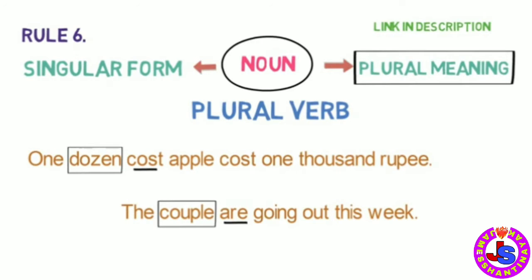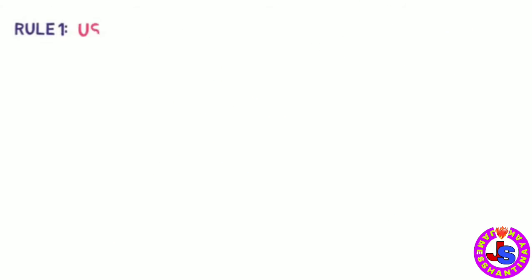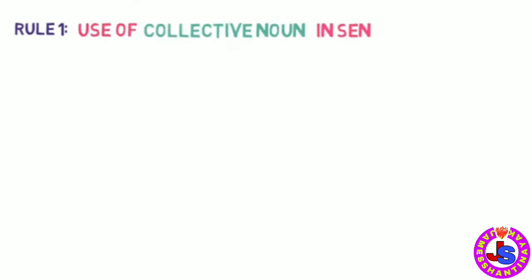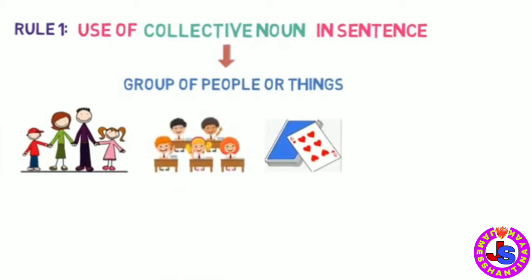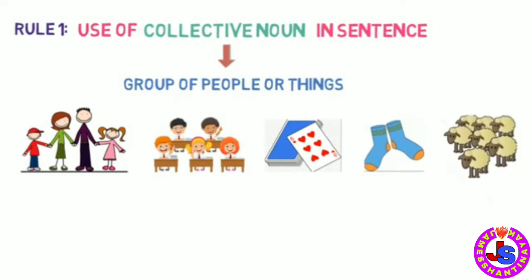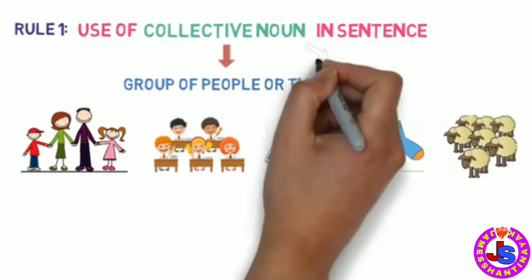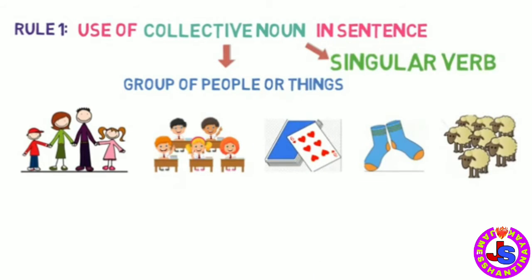Now, we will learn 10 more rules of subject-verb agreement in different scenarios. So let's begin. Rule number 1. Use of collective noun in a sentence. How the subject-verb agreement works when a collective noun is used. Before that, let's understand what a collective noun is. A collective noun is a name for a group of people or things such as family, class, pack, pair, and flock. Collective nouns generally take a singular verb because they are singular.